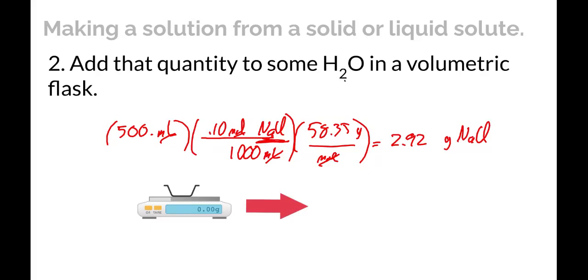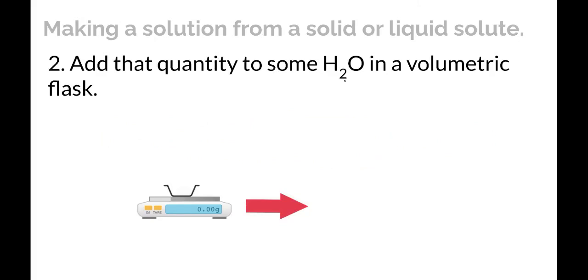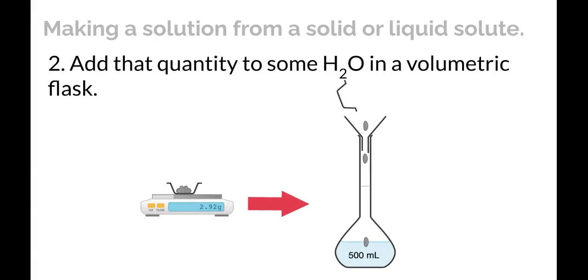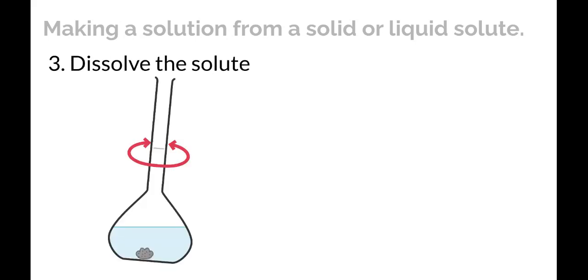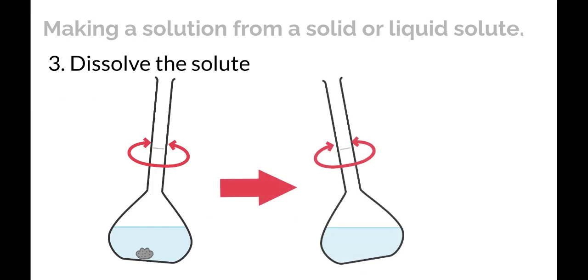Next, you add that quantity to some water in a special flask called a volumetric flask, which you may have used before in lab already. So I'm going to weigh that out, and then I'm going to pour it inside of this flask. And the flask isn't going to be full of water, but it's going to have some water in there. Once I've done that, I'm going to swirl it around until I can't see any solid anymore to dissolve that solute.